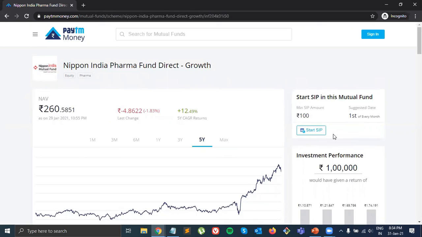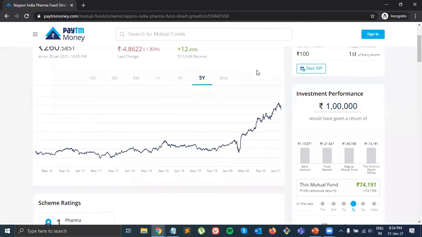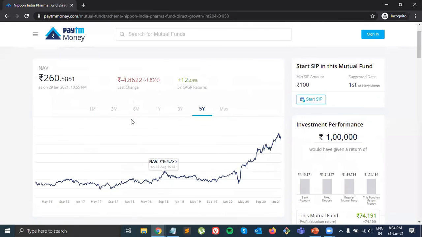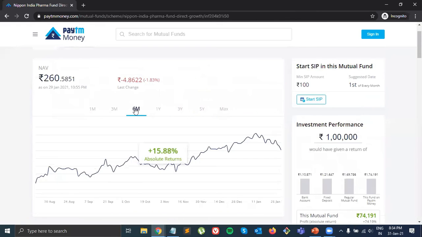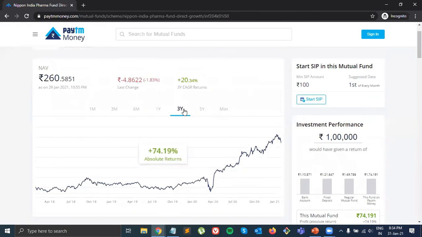Now, why SIP is better, why lump sum is not better, that I'll tell you. For example, if I go to the last 3 years, so if you put your money only one time, let's say you invested in December 2019. When you invested your money one time, you see it went down, right? So you will face loss.